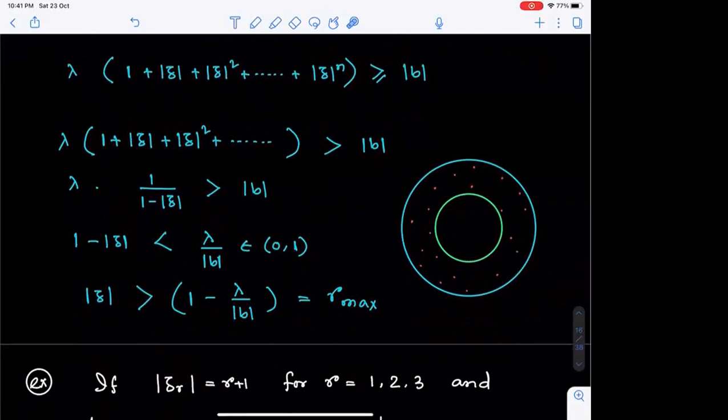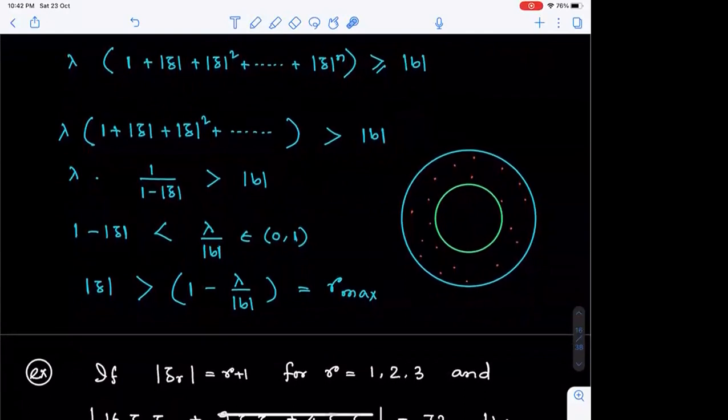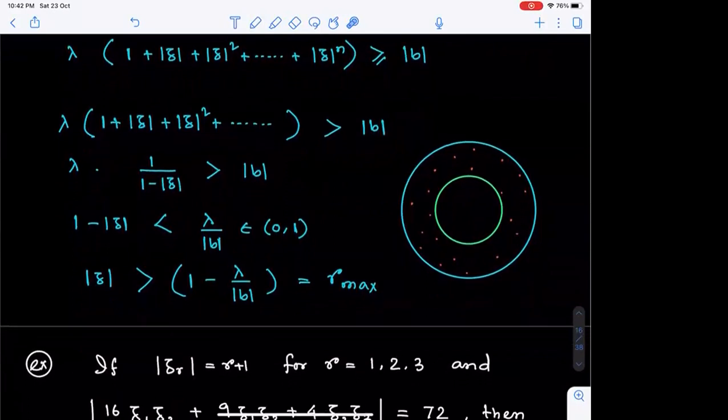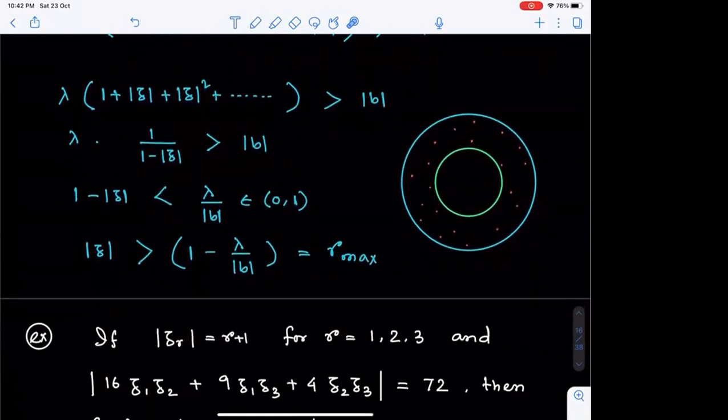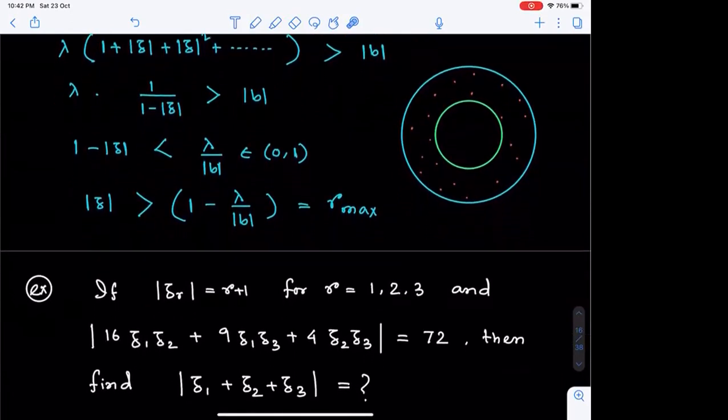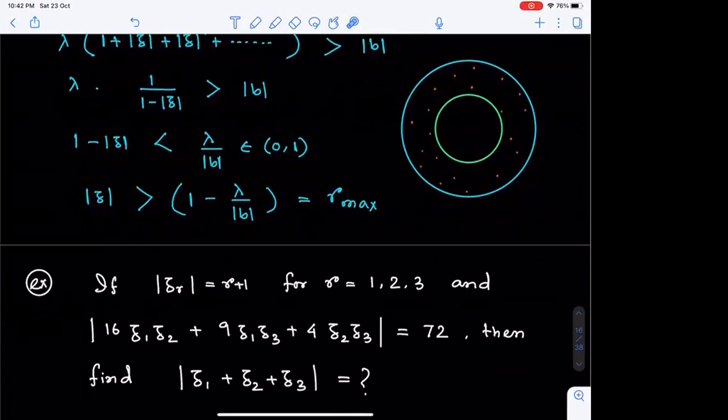The next variation is also a very common variation of problems for complex numbers. Like if it has been said modulus of Zr is equal to r plus 1 for r equal to 1, 2, 3, and it's been given that 16 Z1 Z2 plus 9 Z1 Z3 plus 4 Z2 Z3 has the modulus value for this sum as 72. Then we need to find the modulus of Z1 plus Z2 plus Z3. Okay. So how can we interpret the first information in connection with the question?